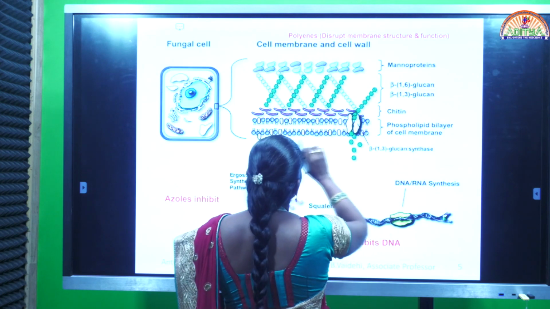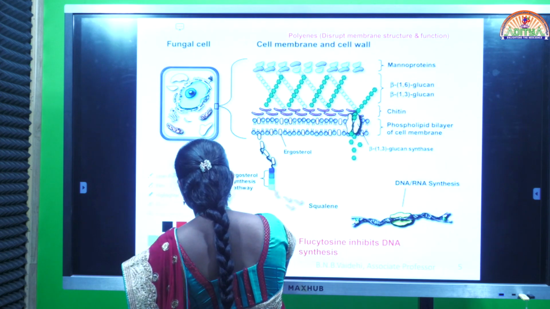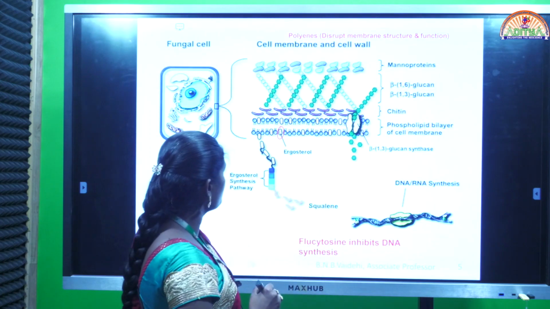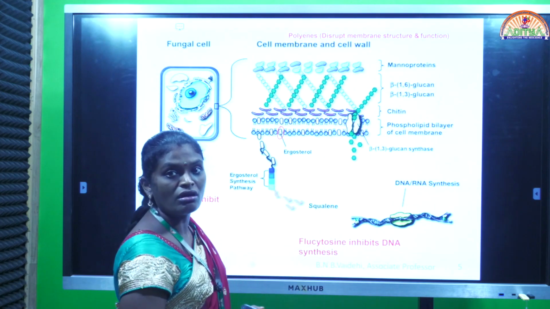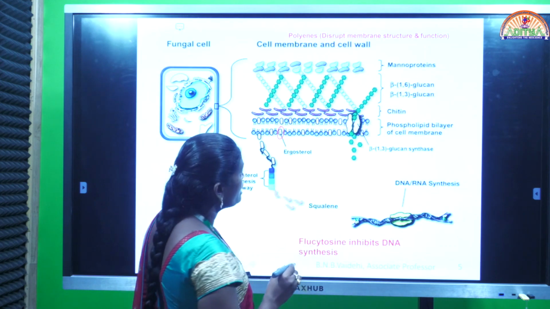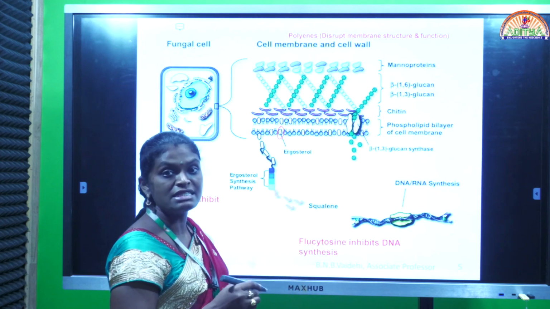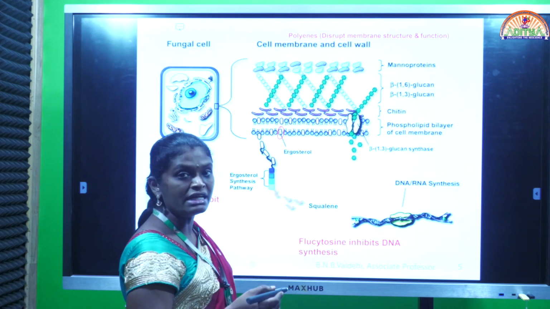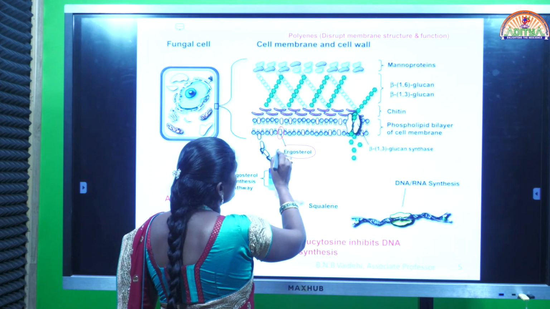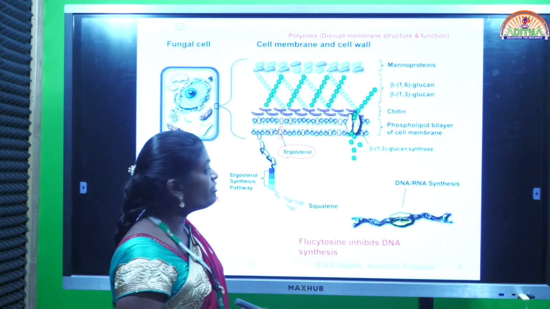In the phospholipid bilayer of the cell membrane, there is a very important structural component of the fungi, nothing but ergosterol. This ergosterol is essential for the structure of the fungal cell membrane. Why is it important? It helps in maintaining the rigidity, or hardness, of the cell membrane. So the majority of antifungal agents use ergosterol as the target for inhibiting the growth of fungi.